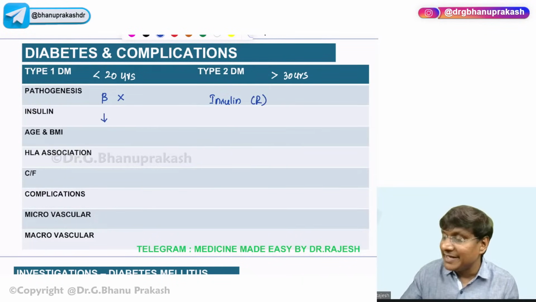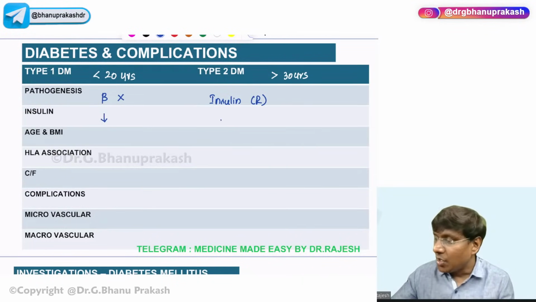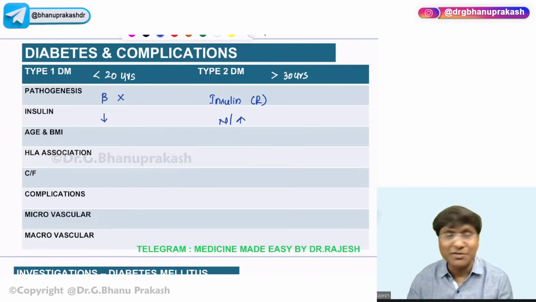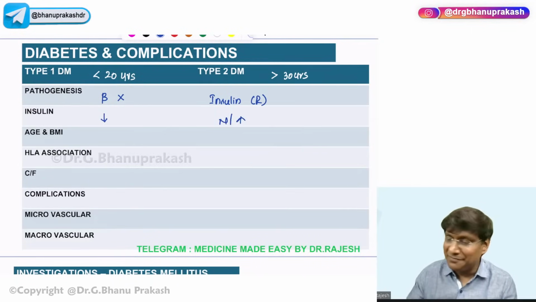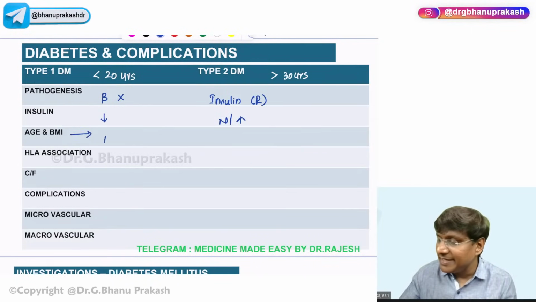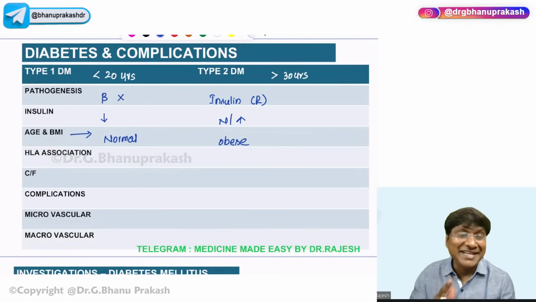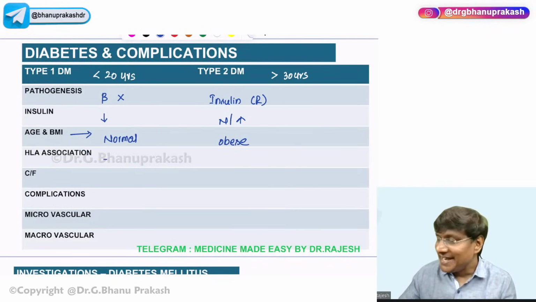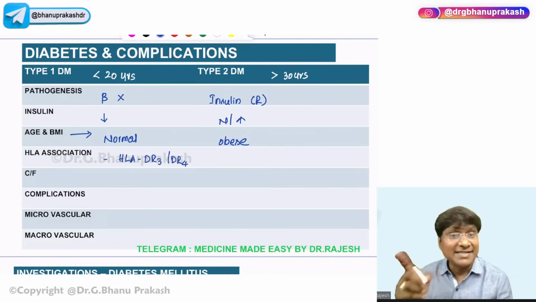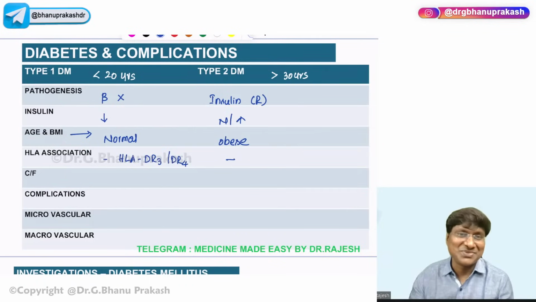And insulin level will be reduced in type 1, or it will be normal or increased in type 2. In type 1, the BMI of the individual will be absolutely normal, whereas in type 2, the individual is obese. And type 1 has an HLA association. What will be that HLA association? That is HLA DR3 as well as DR4. Whereas in type 2, there is no HLA association.